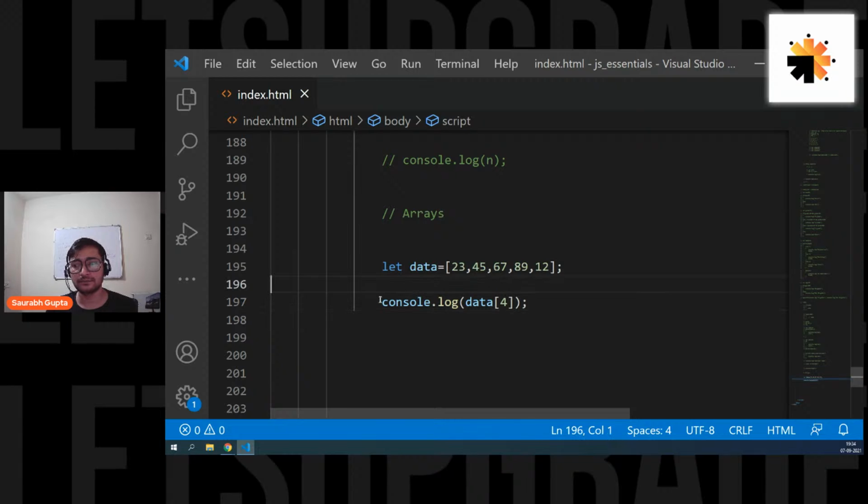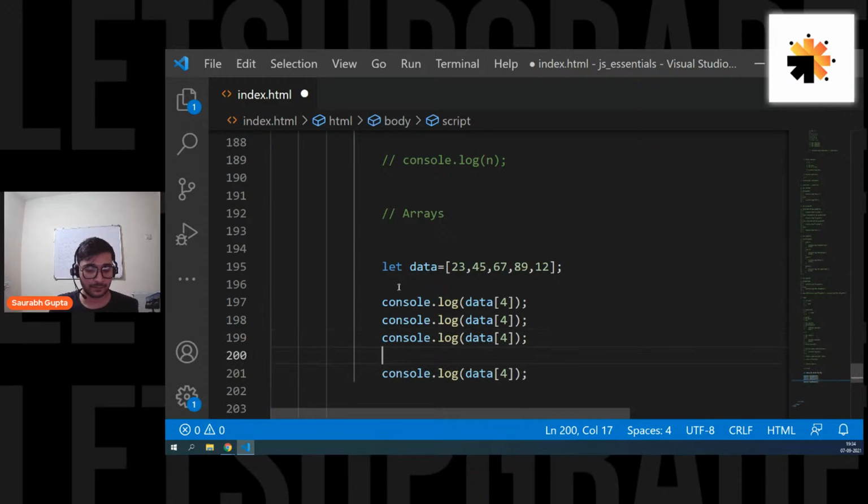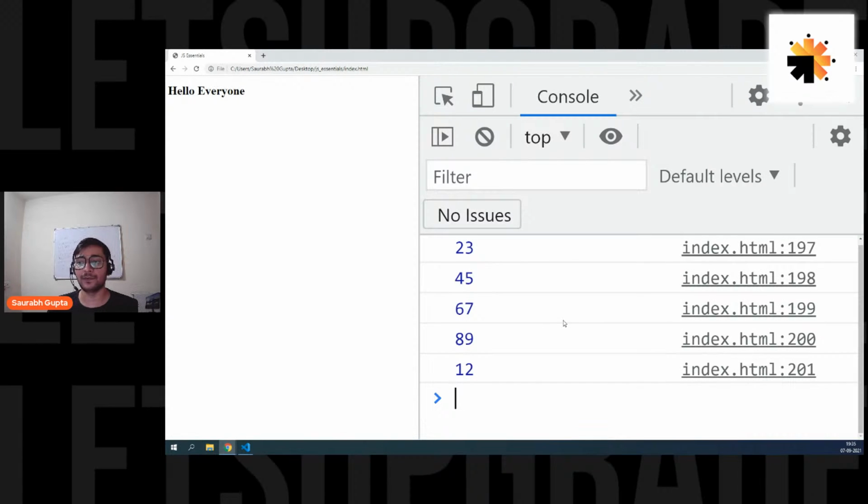What can I do here? I can do this. Find data of 0, data of 1, data of 2, data of 3, data of 4. And here we go. I get all of them, 23, 45, 67, 89, and 12.